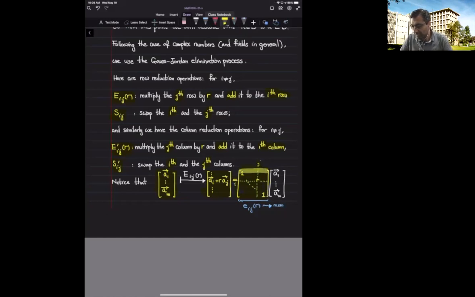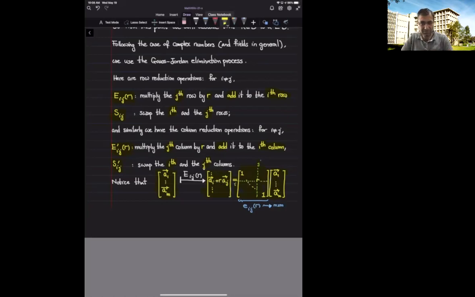Then you multiply this matrix with the matrix with rows a sub 1 through a sub m. If you think about it, the only row that's going to change is the ith row. So for the ith row, I multiply the 1 by a sub i and then r by a sub j, and end up getting exactly what we have over here.